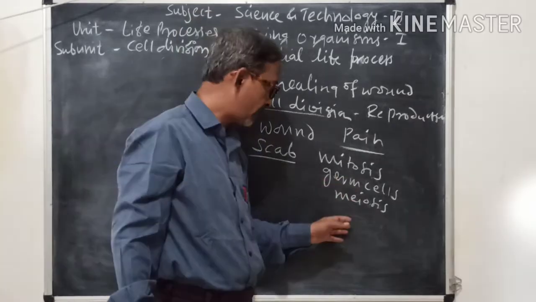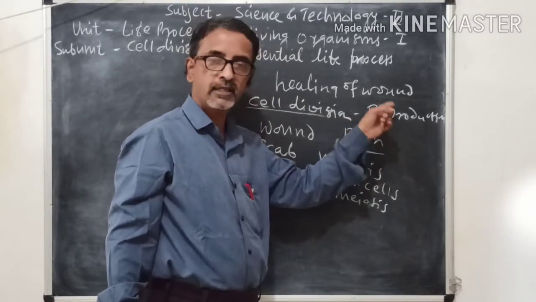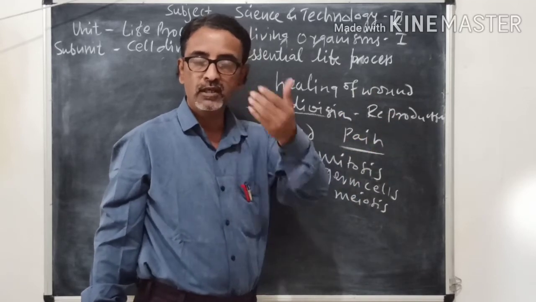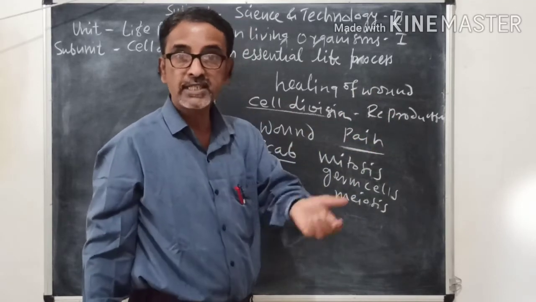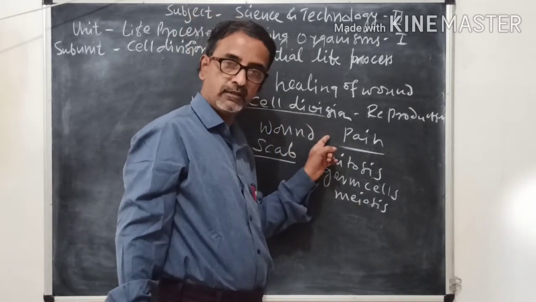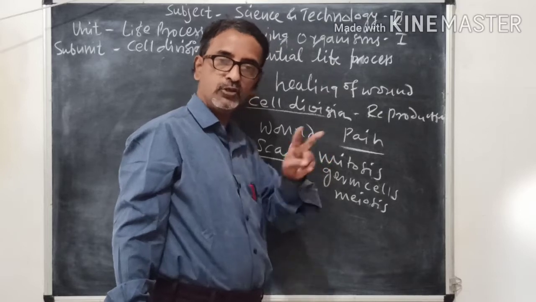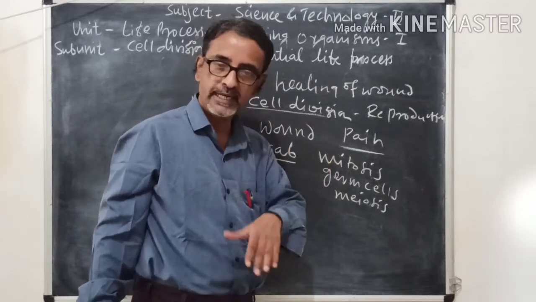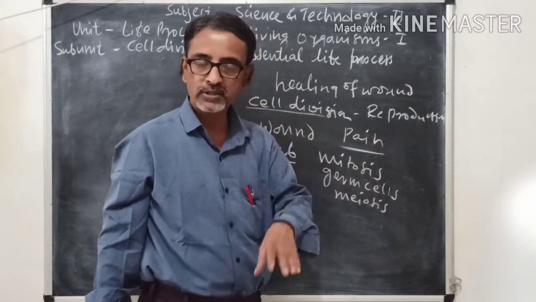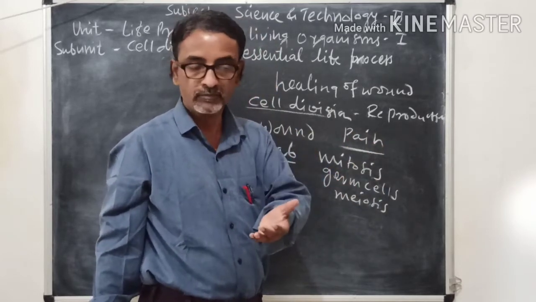So in this way, reproduction is a life process by which a new organism of the same species can be developed with the help of cell division, and this cell division is of two types, mitosis and meiosis. In asexual reproduction, new individuals are formed by mitosis.